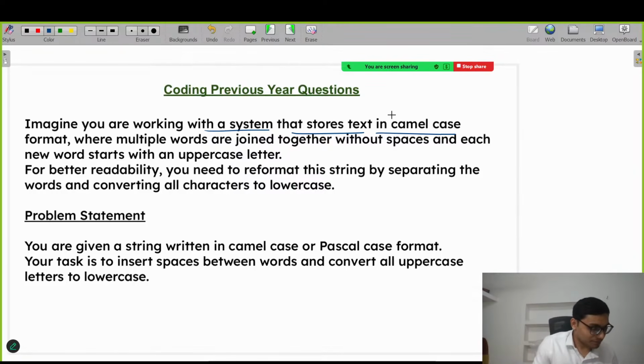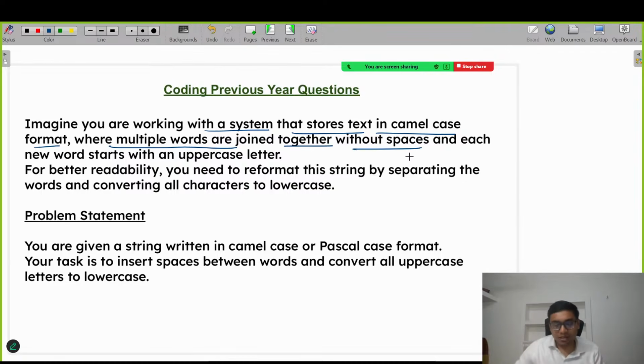Every character of the word, each word should be capital. Camel case is where the multiple words are joined together without spaces.